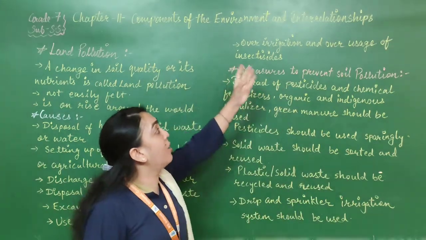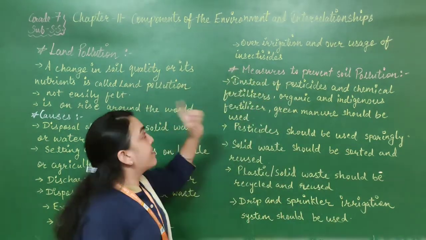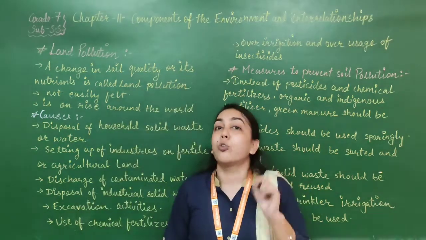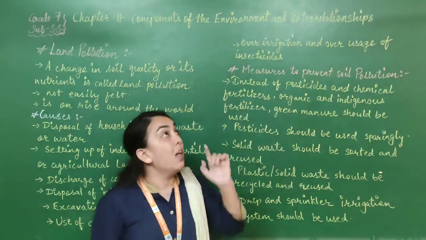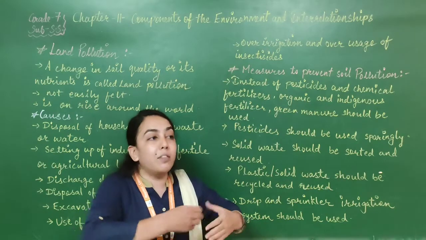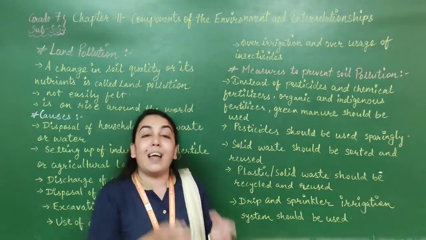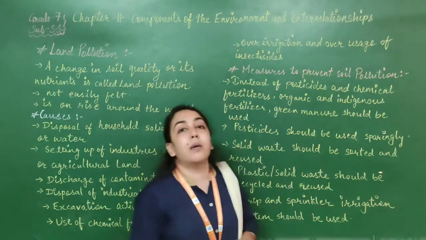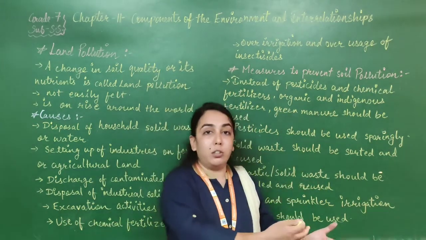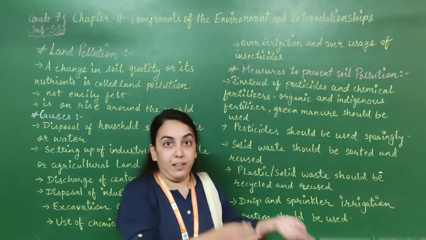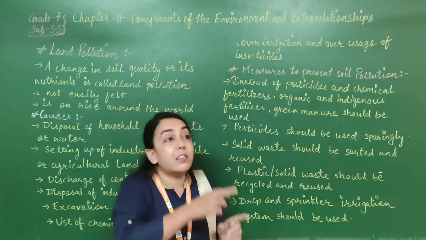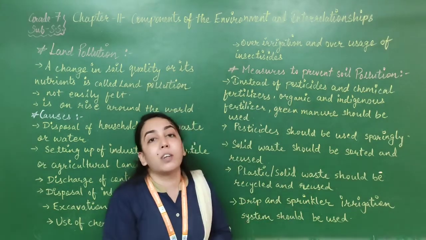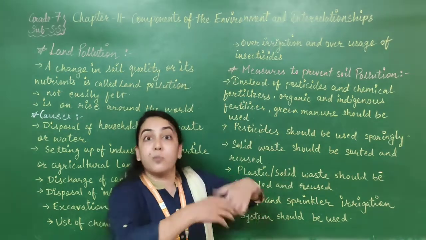Over irrigation and over usage of insecticides. Sometimes over irrigation is also a problem created in the agriculture. If we are giving more water to the crops or to the agricultural field, then it will reduce the fertility of soil, that soil will spoil.